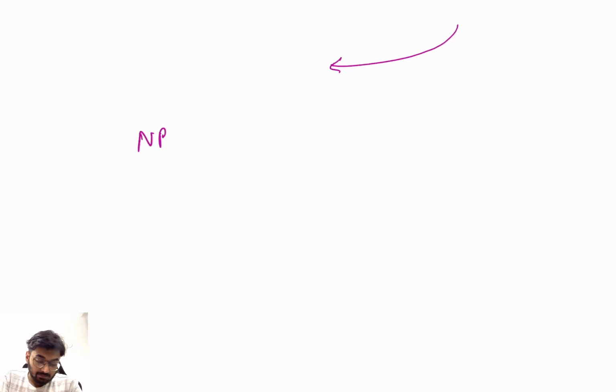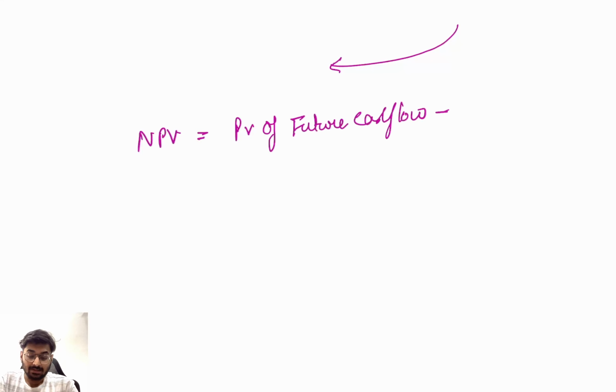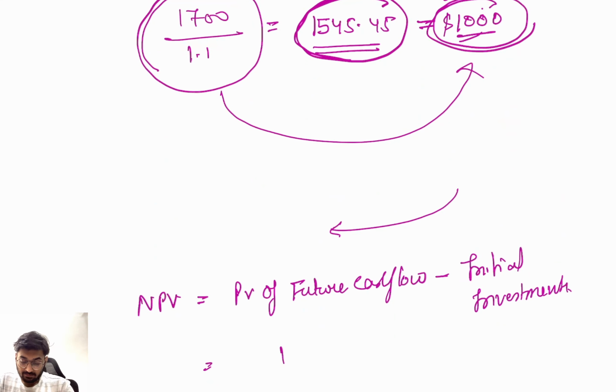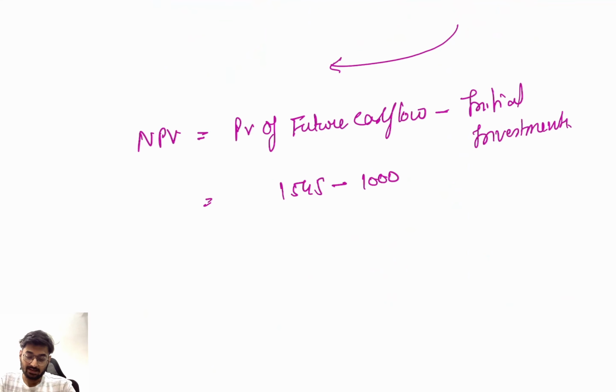See, NPV is equal to the present value of future cash flow minus your initial investment. If you take my example, 1545 minus 1000, hence 545 is my NPV.